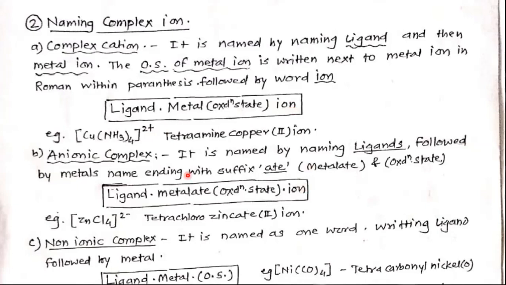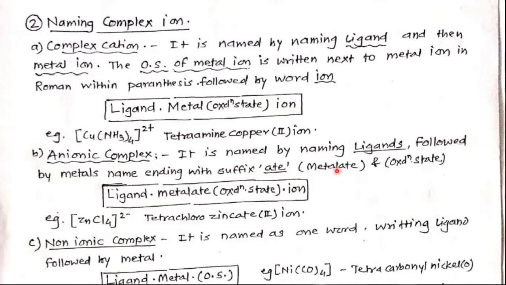Now see the anionic complex, that is, a complex which has a negative charge. We are going to write its IUPAC name. It is named by naming the ligands first, followed by the metal's name, ending with the suffix -ate. The metal name is changed to metallate.